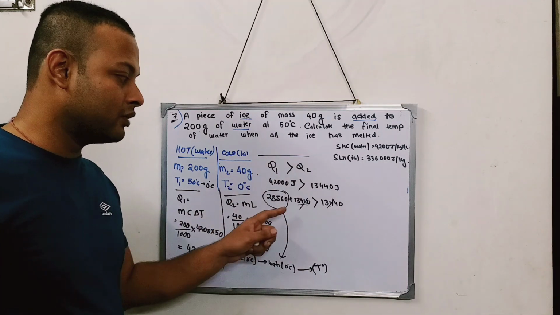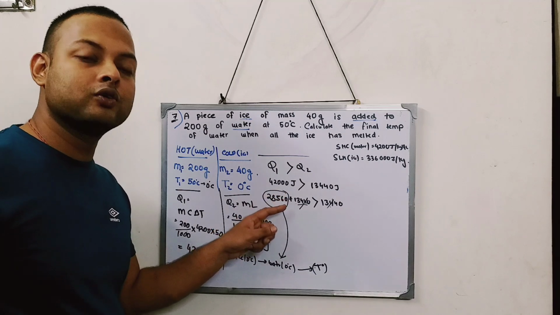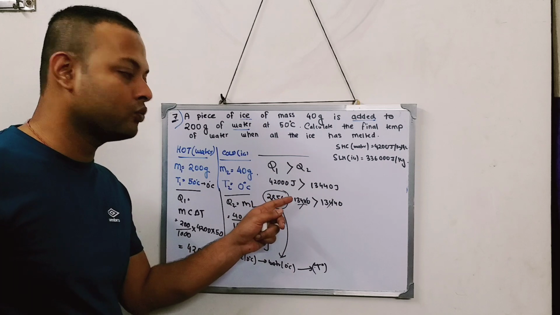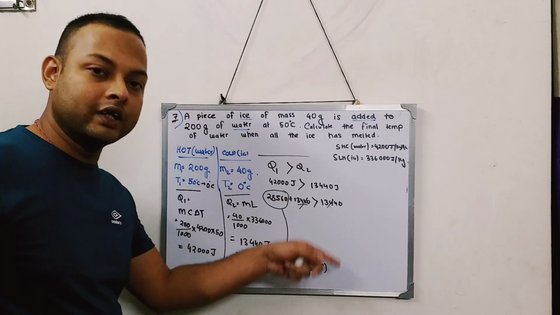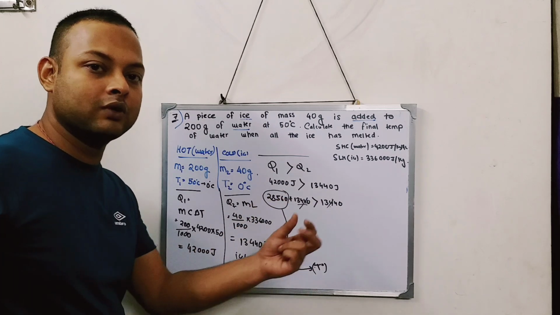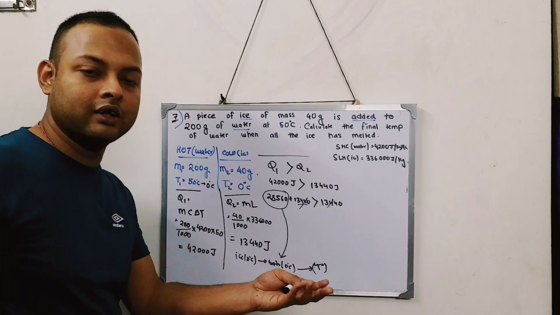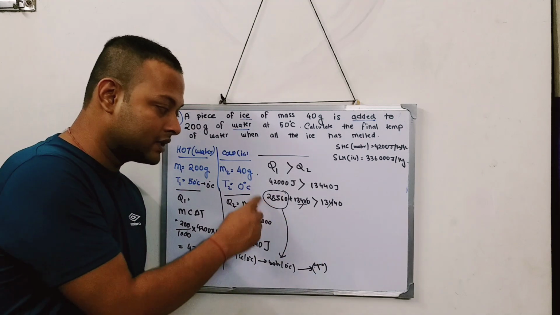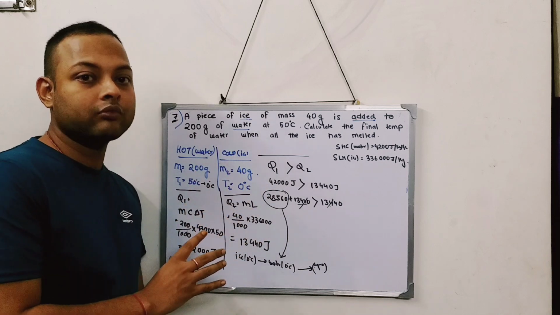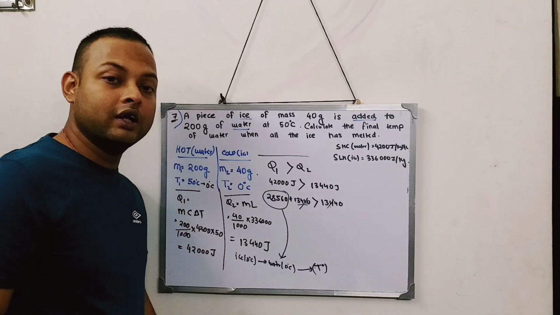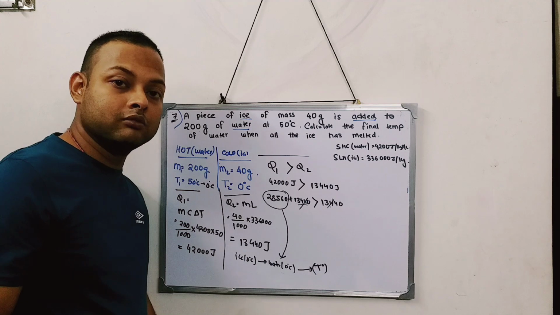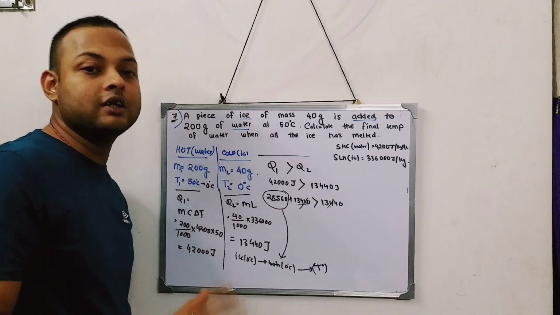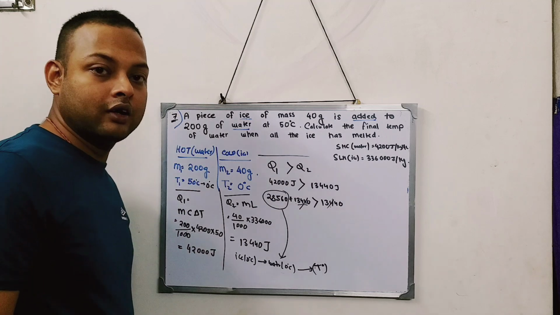So in the previous sum, what happened? There was no extra heat. As there was no extra heat, it was actually less. So this less heat is not able to melt the ice. So that is why the final temperature was remaining 0, because the ice is not getting melted. The ice is at 0, so the final temperature is also 0. But since we have some amount of heat which is left, the whole ice is melted, and this heat will be utilized to increase the temperature of the leftover water.